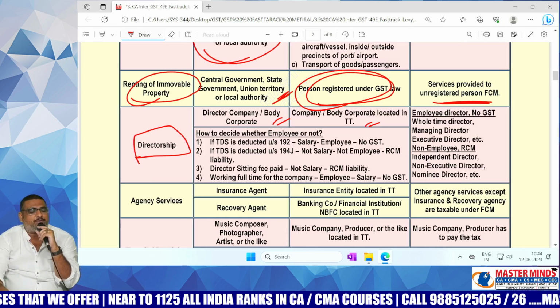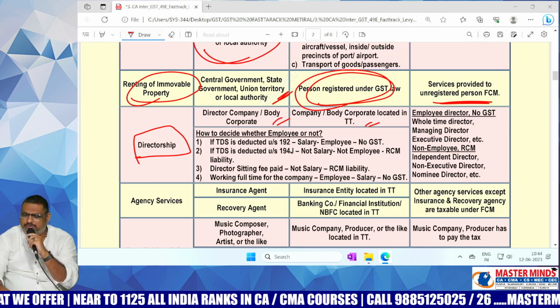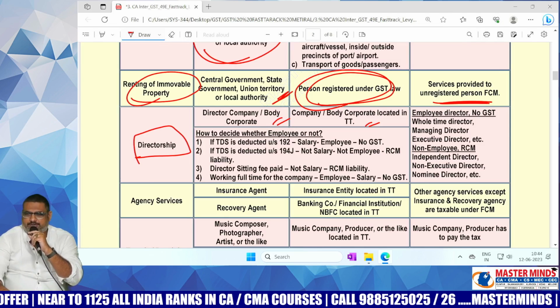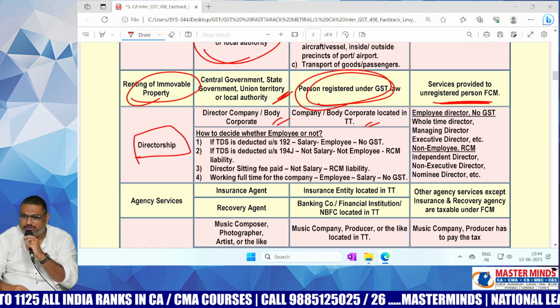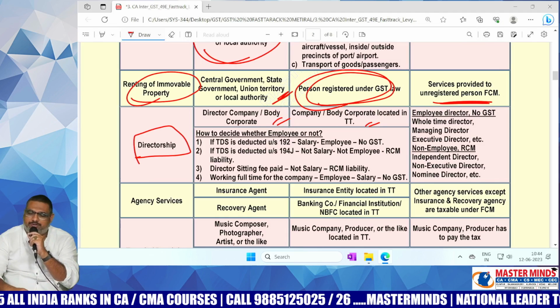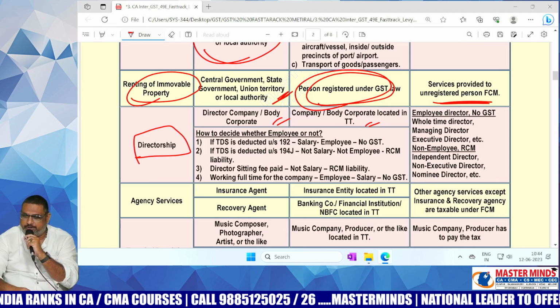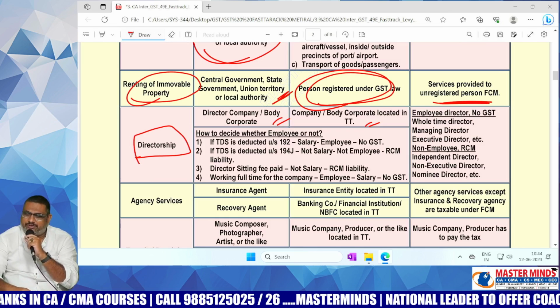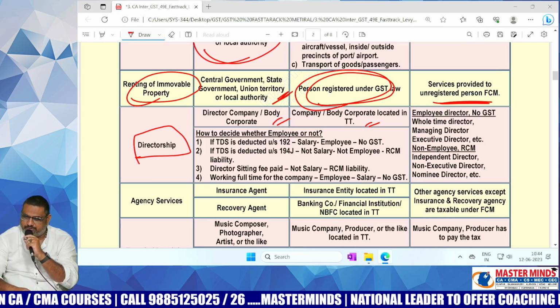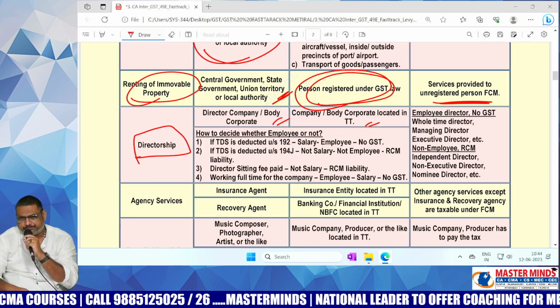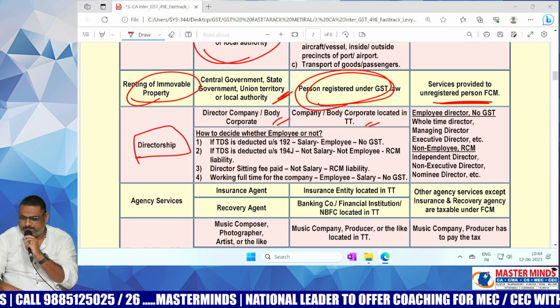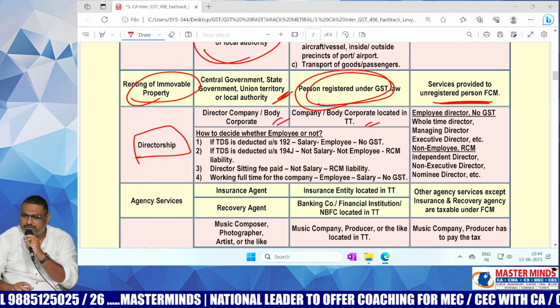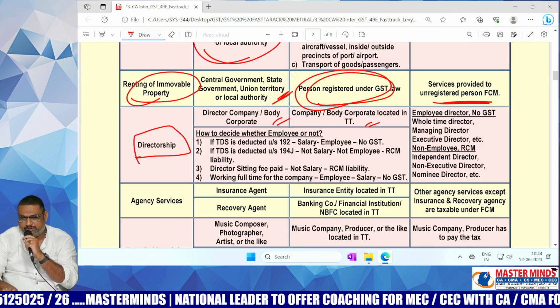So with respect to non-executive directors, based on which section was the TDS deducted? If the TDS is deducted as per section 192, in that case it comes under salaries, and there is no need to pay any GST. Whereas if the TDS is deducted as per section 194J, in that case definitely it comes under professional services, and you are liable to pay the GST. That is the point we need to remember.